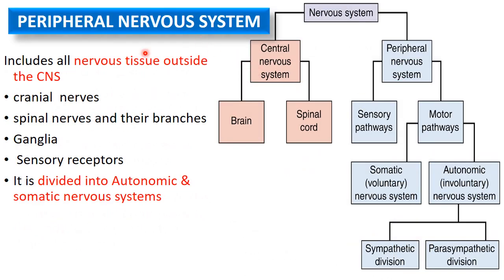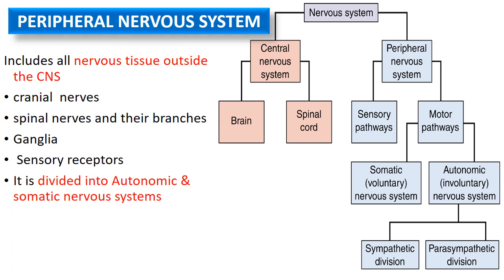Peripheral nervous system. The peripheral nervous system consists of all the nervous tissue which is outside the CNS, which is other than brain and spinal cord. Okay, so it includes cranial nerves and their branches, spinal nerves and their branches, and the ganglia. The ganglia is actually the collection of neuronal cell bodies outside the CNS. And the sensory receptors are all included in the peripheral nervous system because they are not actually part of the brain and spinal cord.